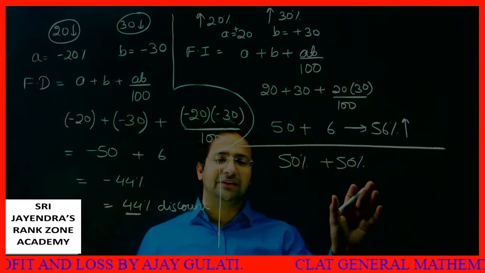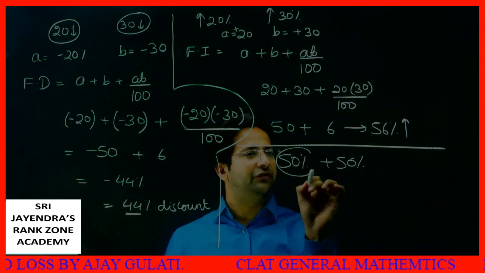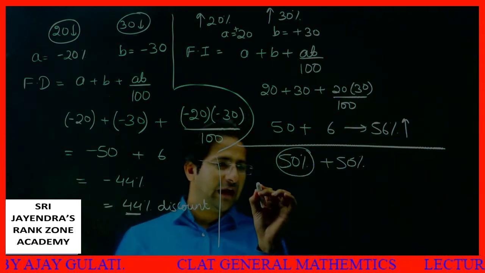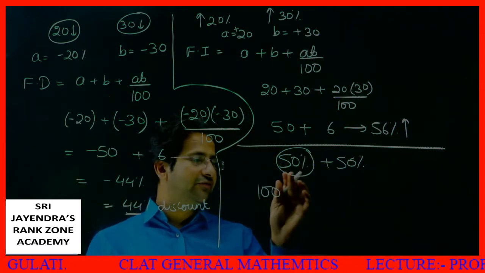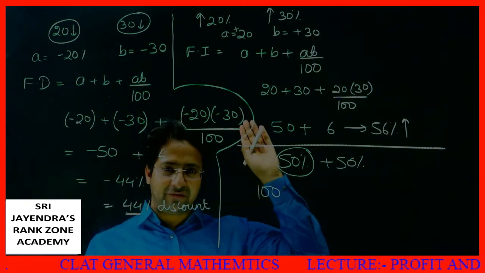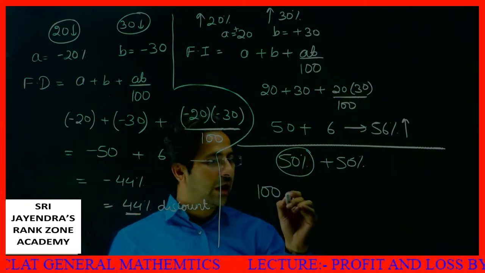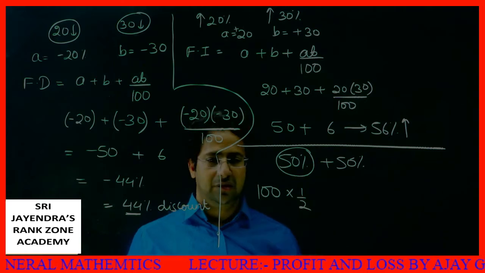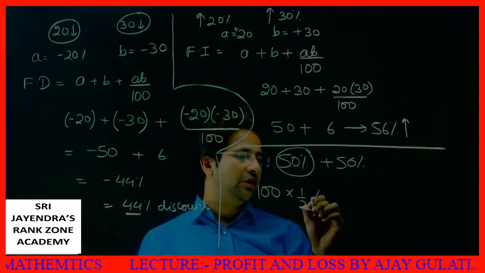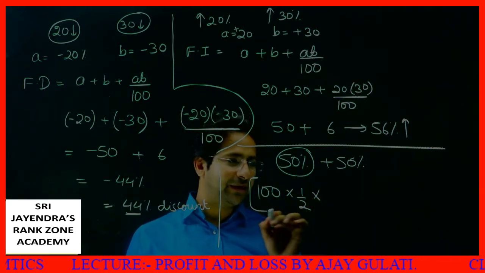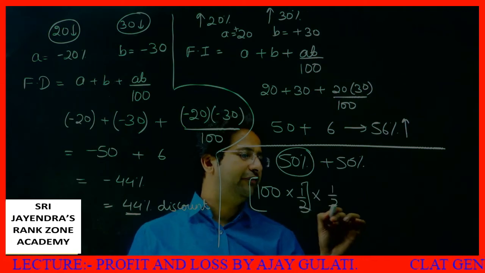What does it mean? Once you offer a discount of 50%, suppose the article was 100 rupees. If you offer a 50% discount, you have given a rebate of half. How much price is remaining? This is half. You again offer a 50% discount, then again, whatever the remaining price, you charge half for that.